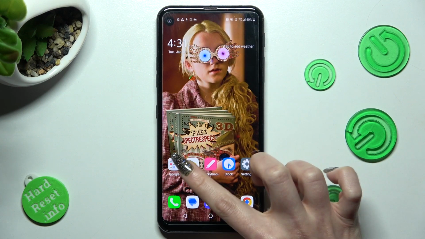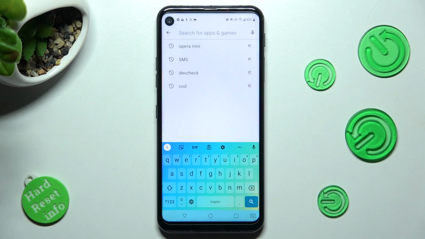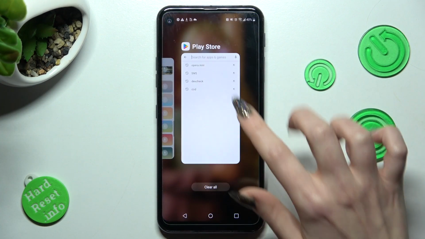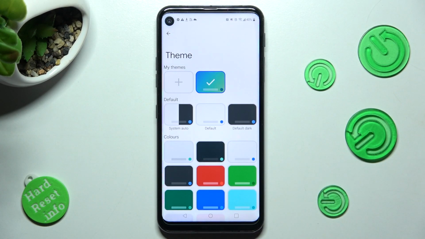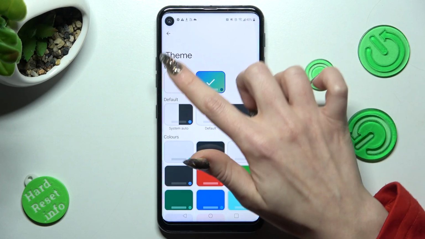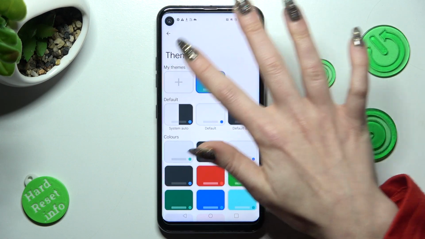When I go back, as you can see, theme of my keyboard has changed. But you can always go into exactly the same settings and customize it by tapping on this plus icon under my themes.